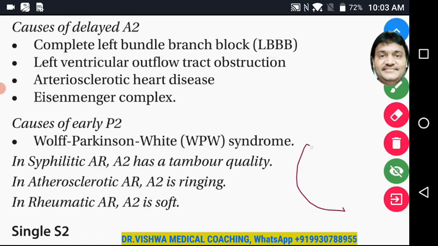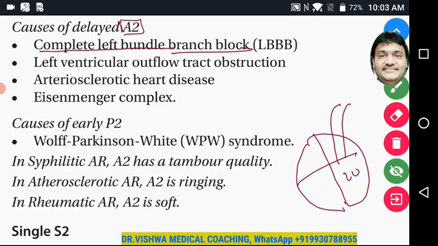Let's say, for example, this is the heart, this is the left ventricle, this is the aorta coming out from the left ventricle, and we are trying to analyze this particular point. Why exactly does complete left bundle branch block produce delay in the A2 component?